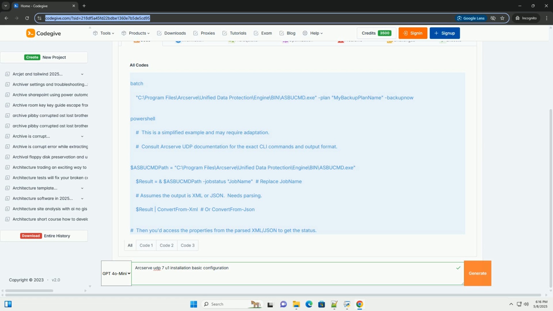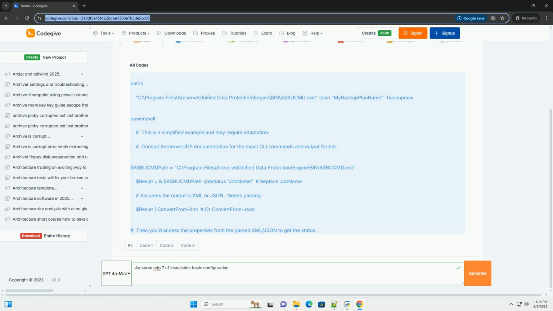Understand the output format of the CLI command, XML or JSON. 4. Use the appropriate PowerShell command, convert from XML or convert from JSON, to parse the output. 5. Access the relevant properties of the parsed object to get the job status, example $result.job.status.